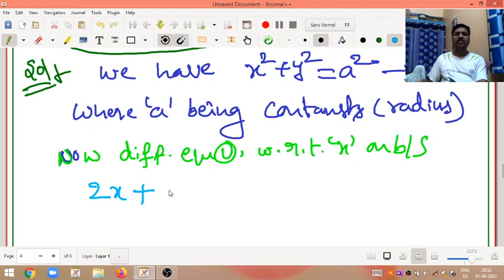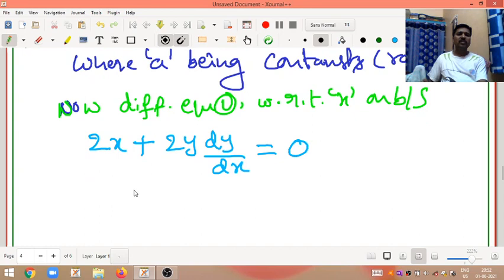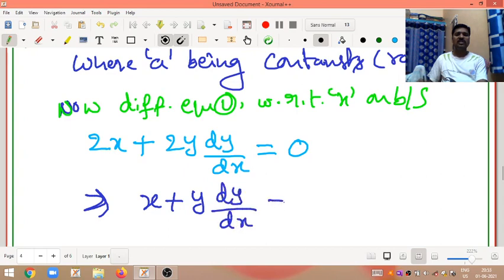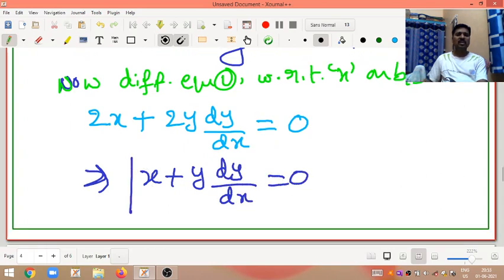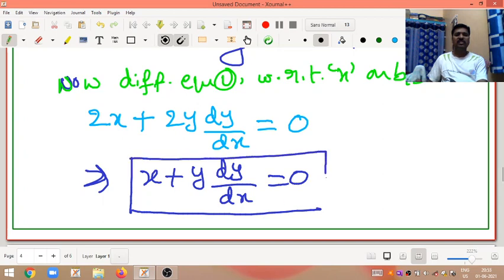Differentiation of y square is 2y into dy by dx, equal to differentiation of a square, which is 0. Take 2 as common. So x plus y into dy by dx is equal to 0, which is the required differential equation.